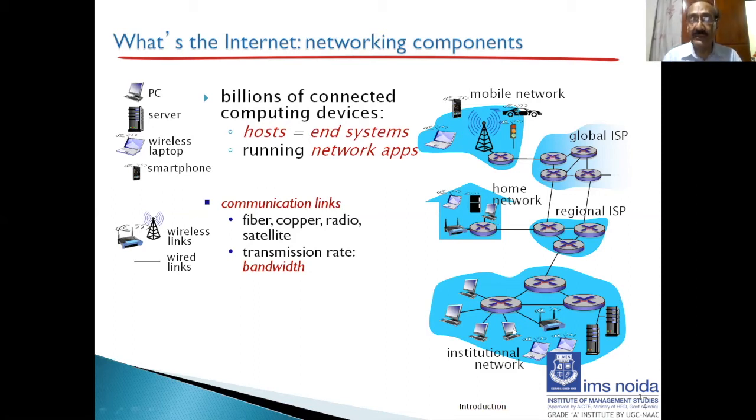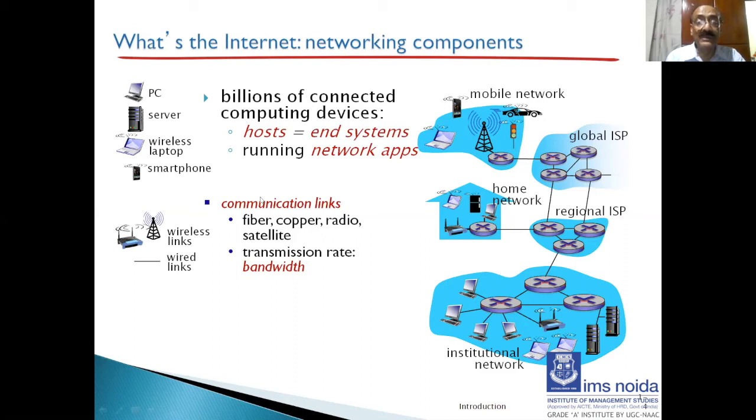And then we have the institutional networks, such as, for example, IMS Noida, which is an institution. It has its own network. It has a fiber coming to the main computer room, the data center. Then, using firewalls, it is made secure, and the internet is transmitted to all the buildings in the campus.